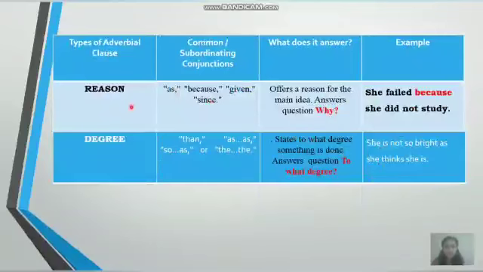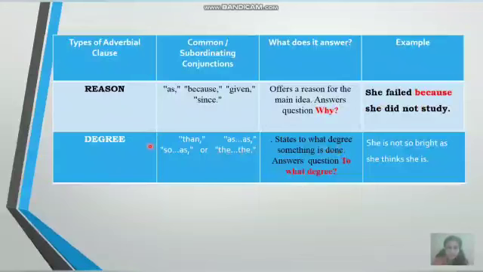The next type of adverbial clause is adverbial clause of reason. Now, look at this example, children. She failed because she did not study. Because she did not study. So this part of the sentence is an adverbial clause of reason. Now raise a question. Why did she fail? Because she did not study. You get the answer for the question why. Therefore, it is adverbial clause of reason.